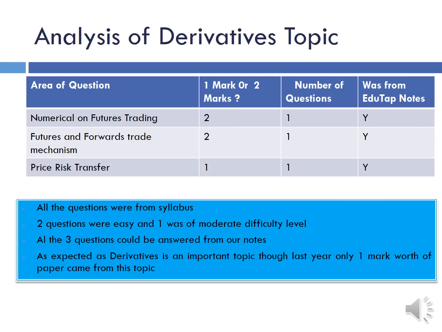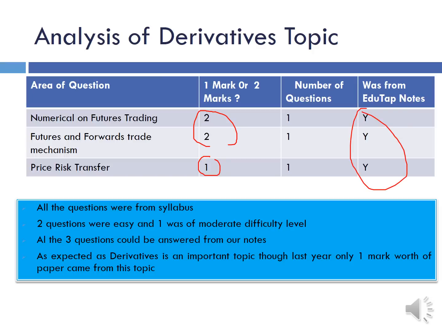Next we move on to the analysis of the derivatives topic. This topic last year contributed only 1 mark worth of the paper, but this year we were sure that it should contribute more, and here we are, it contributed around 5 marks worth of the paper. There were a total of 3 questions. 2 questions were of 2 marks, and 1 question was of 1 mark. All questions were from EduTap Notes.